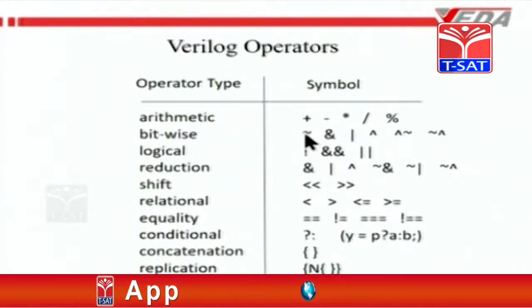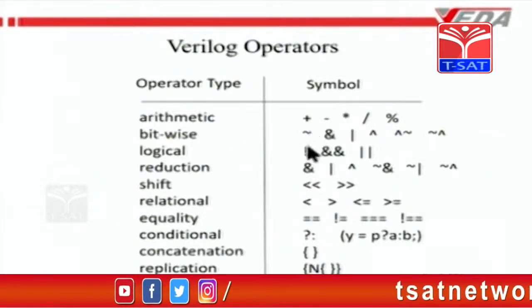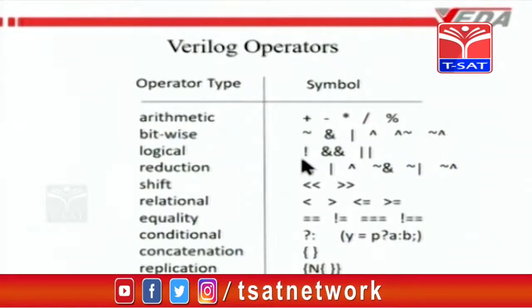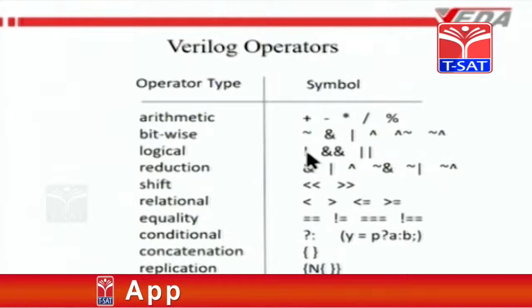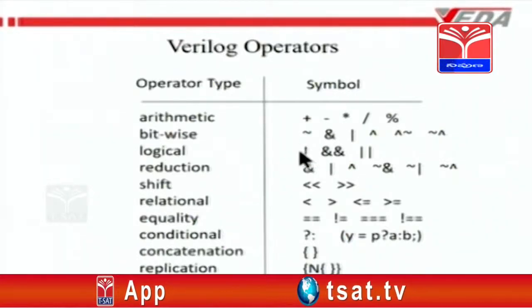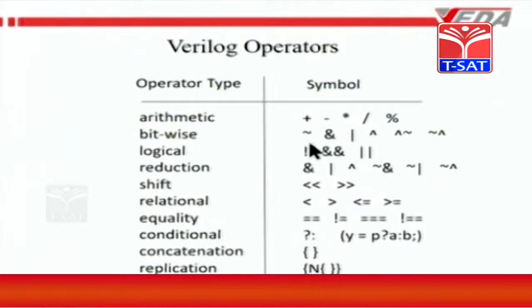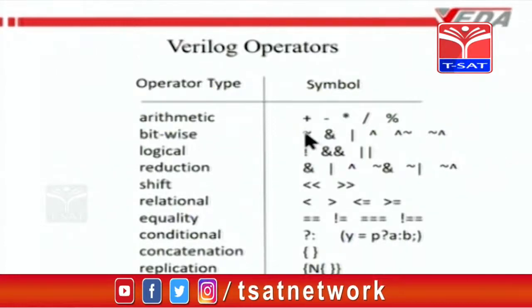For example, if you have a quantity called 5A, the bitwise negation of this will be A5. But the logical negation of 5A will be 0. The logical negation, because logical negation means if any quantity is non-zero, the logical negation becomes 0. If any quantity is 0, the logical negation becomes 1. That is the difference between logical negation and a bitwise negation.